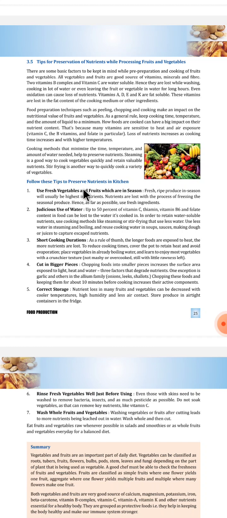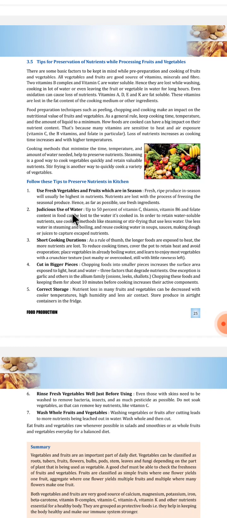Now, follow these tips to preserve nutrients in the kitchen. These tips are: use fresh vegetables and fruits which are in season. Fresh ripe produce in season will usually be highest in nutrients. Seasonal fruits and vegetables we should consume. Nutrients are lost with the process of freezing the seasonal produce. Hence, as far as possible, use fresh ingredients.